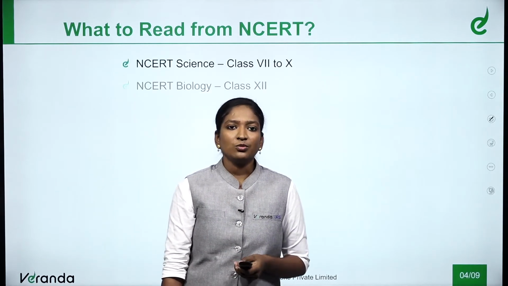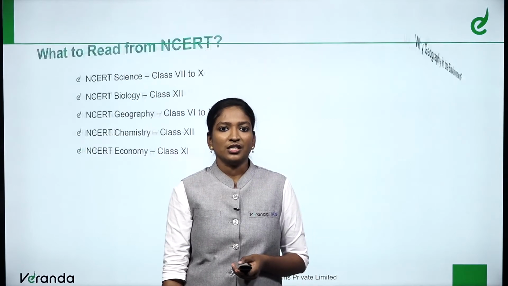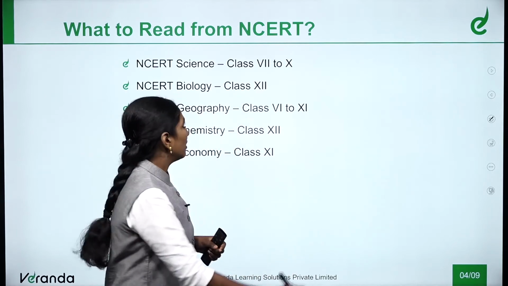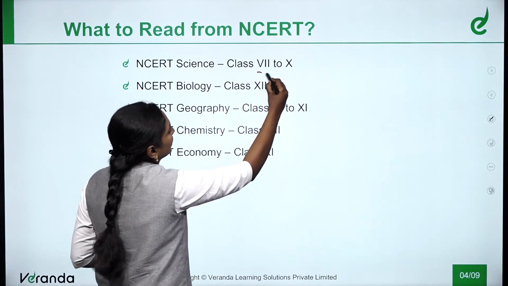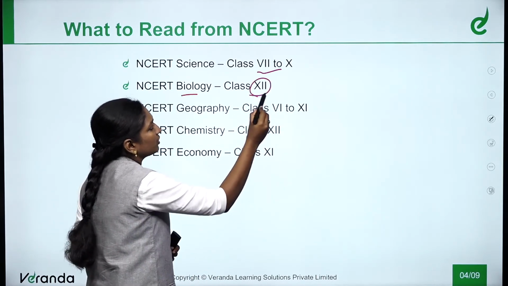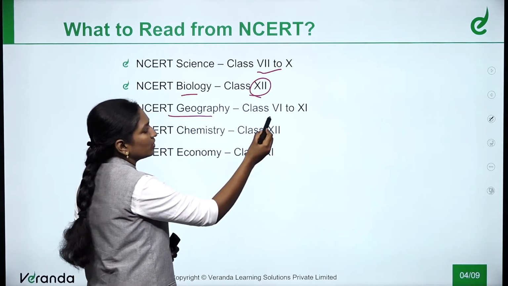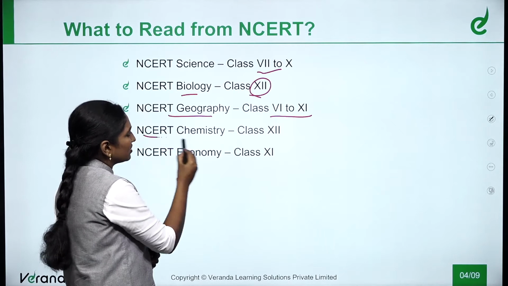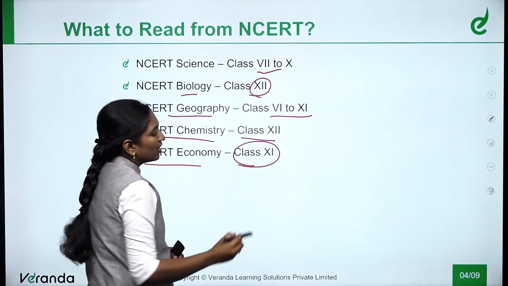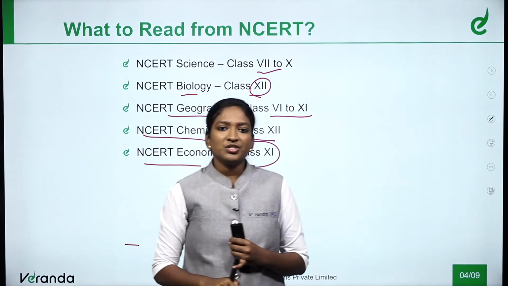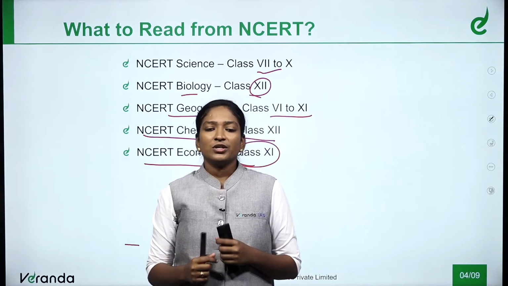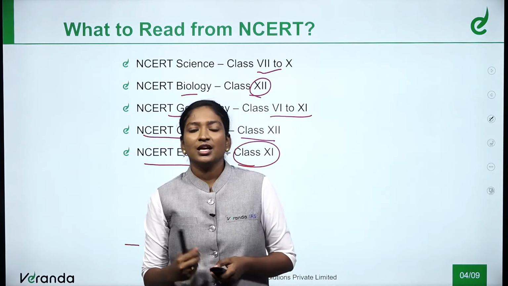And now we need to know what are the NCERT books we need to study. Not all the NCERT books need to be studied. We need to study specific books: for science NCERT, the class 7th to 10th books. For biology we need to read only the 12th standard book, and for geography we need to learn from 6th to 11th. And the NCERT chemistry is for class 12th and NCERT economy is only the class 11. And why are we reading chemistry and economy? When science, biology and geography are linked with environment, what is the relation between chemistry and economy for the environment?